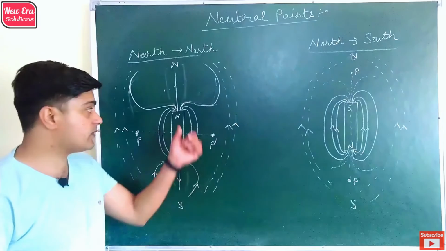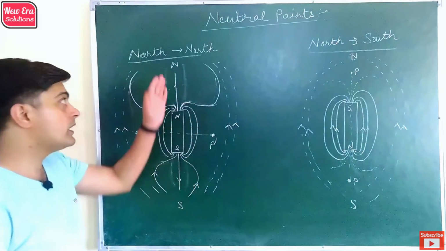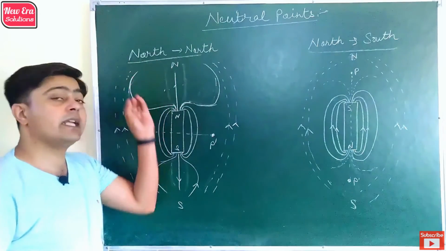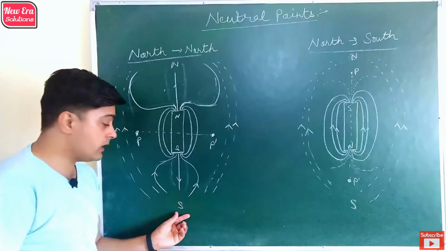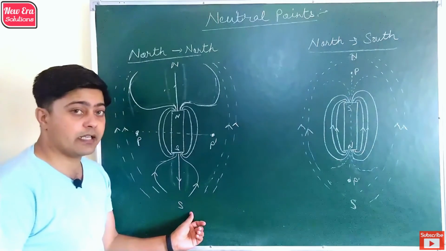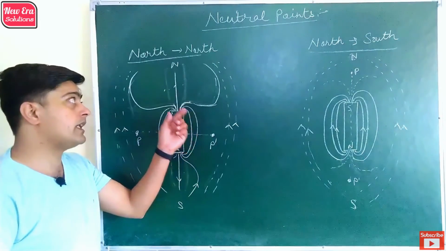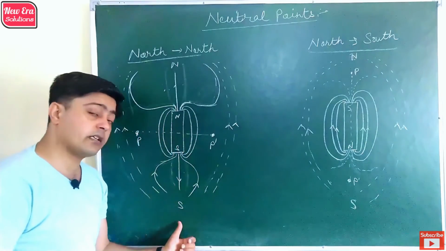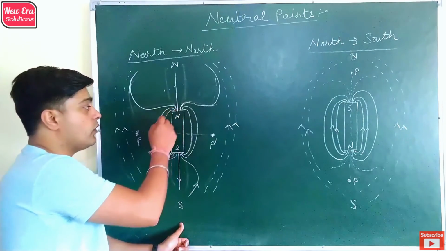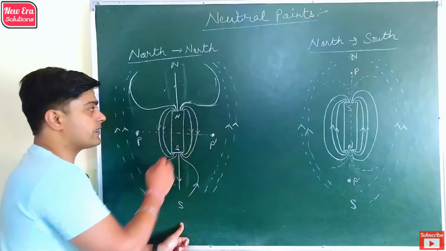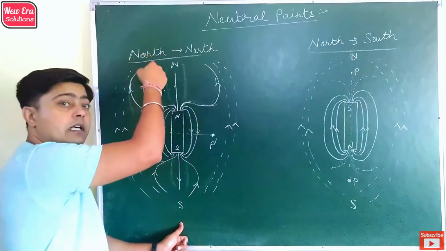In the first case, when the north of the magnet is pointed towards the geographical north, as we know, near the geographical north the magnetic south of Earth lies, and near the geographical south the magnetic north lies. We also know that the north pole is attracted by the south pole and the south pole is attracted by the north pole. So the magnetic lines moving from the north of the magnet are attracted towards the south of Earth.